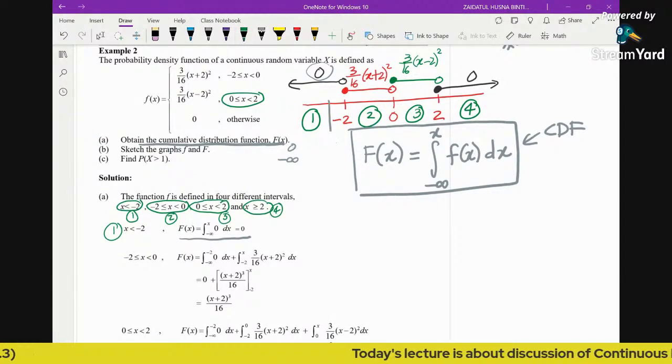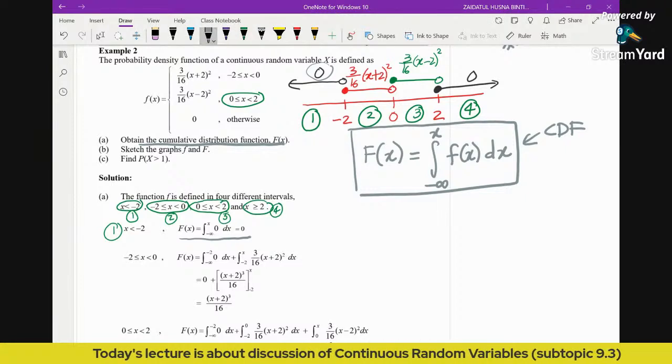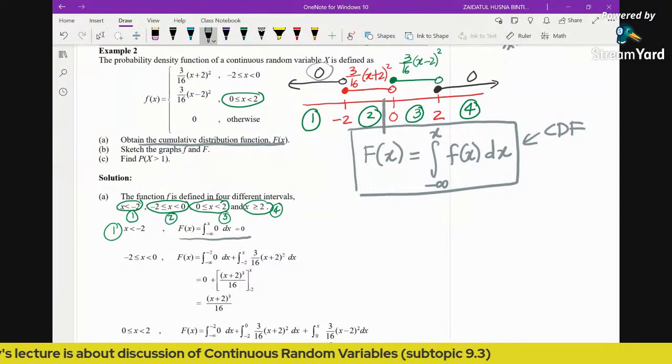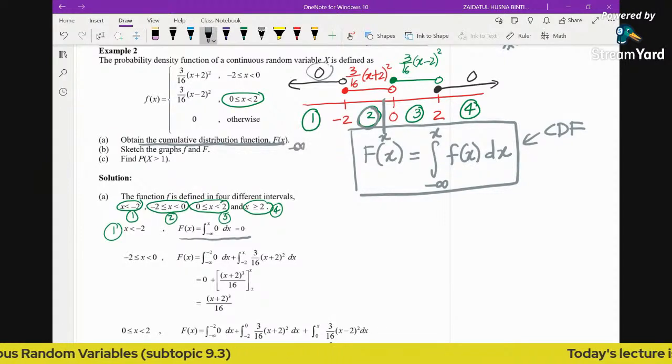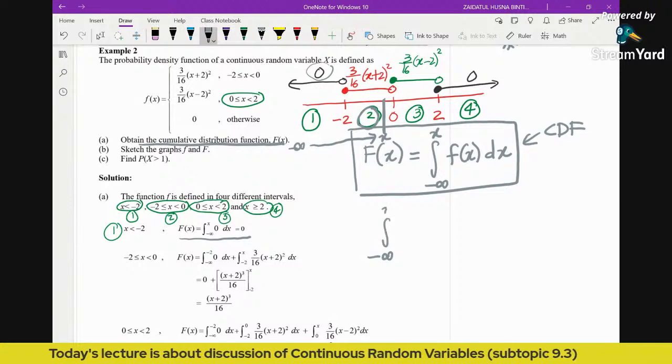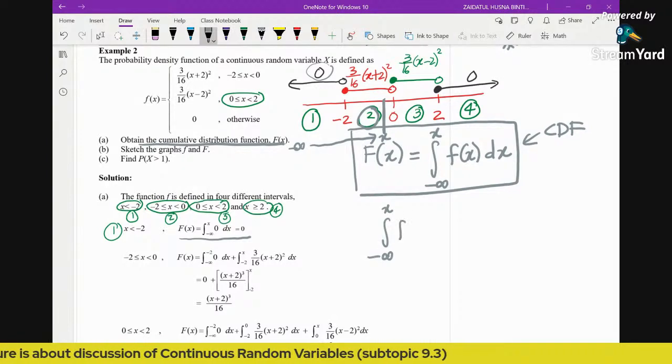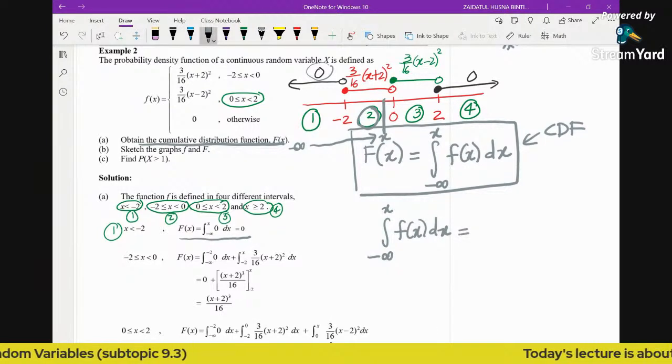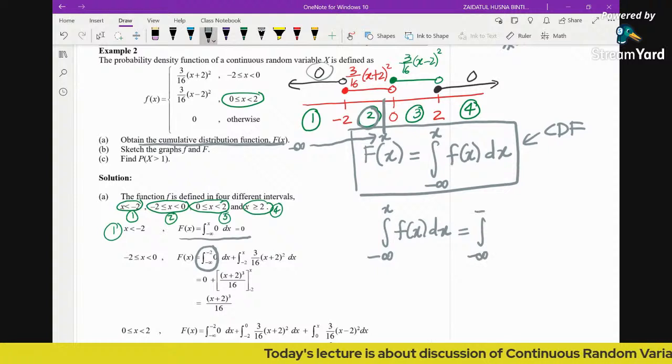Now what about the second one? I'm going to get rid of this. For the second region, we are going to put the x here. So from -infinity to reach this x, we will cross 2 different functions. So in this case, how to find the cumulative? You need to split into 2. First is going to be -infinity until -2.